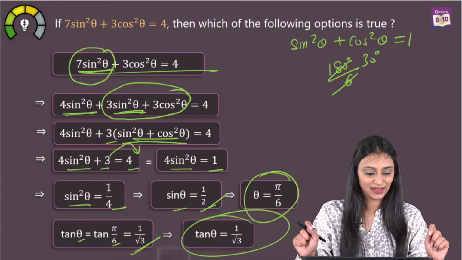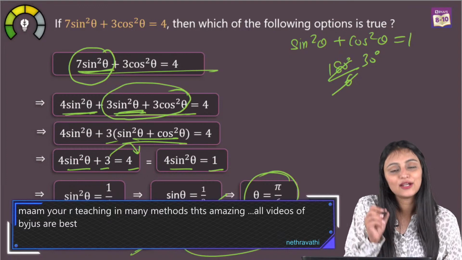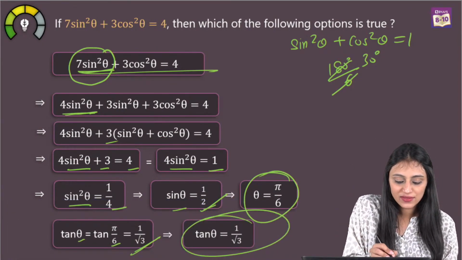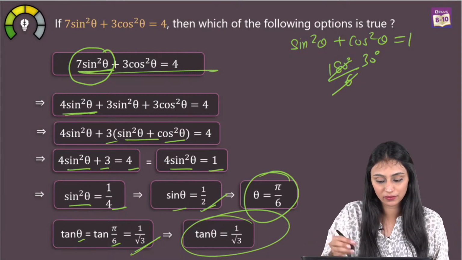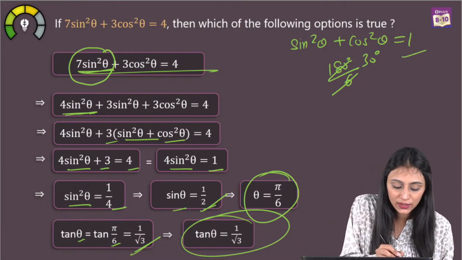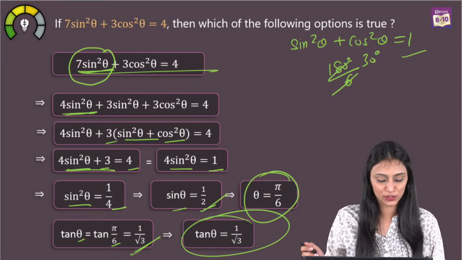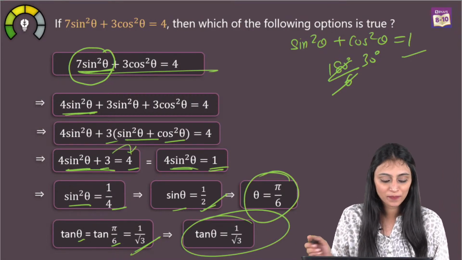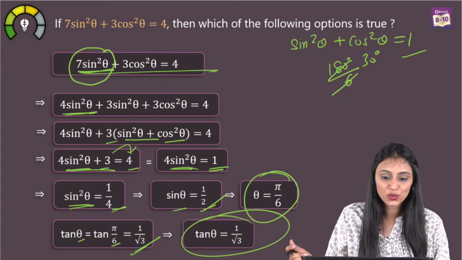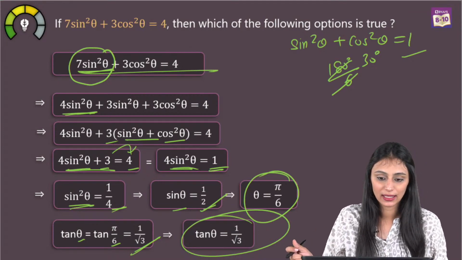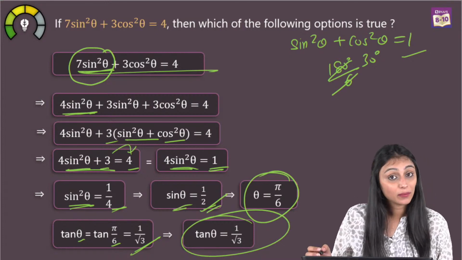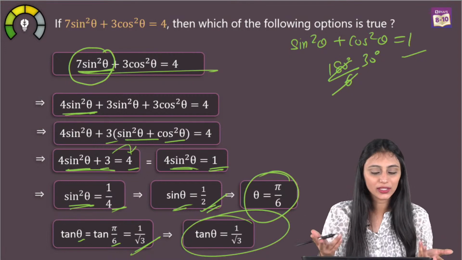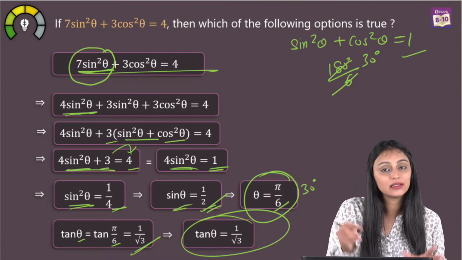Thank you. So, I can take 3 common from here. Once I take 3 common, we have sine square theta plus cos square theta in the bracket, which is actually equal to 1. I put 1 here, we get 4 sine square theta plus 3 equals 4, right? Let's take this 3 to the other side. We have 4 sine square theta equals 1. So sine square theta would be equal to 1 by 4, so sine theta would be 1 by 2. So when is sine theta 1 by 2? Think about it. It's at 30 degrees. Instead of pi by 6, you can write 30 degrees also.